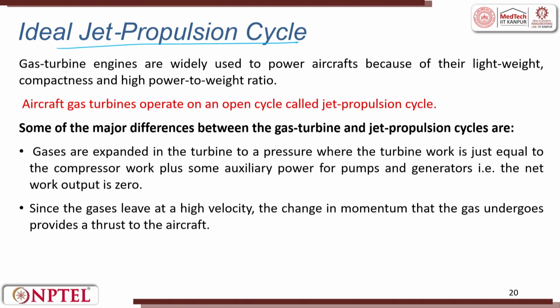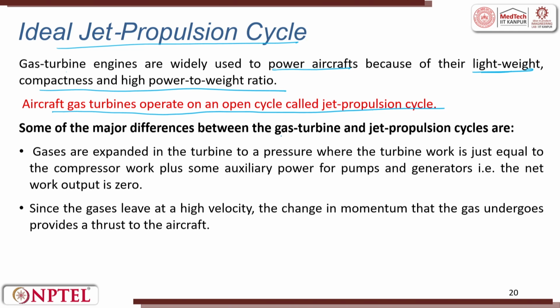This propulsion cycle is always used in the aircrafts. The gas turbine engines are widely used to power aircrafts because of their light weight, compact and high power to weight ratio. See, the same vapor pressure you can't put it inside an aeroplane and take it and go. In aeroplane also you need to have very high speeds coming up. So, we always have aircraft gas turbine operate on an open cycle called jet propulsion cycle.